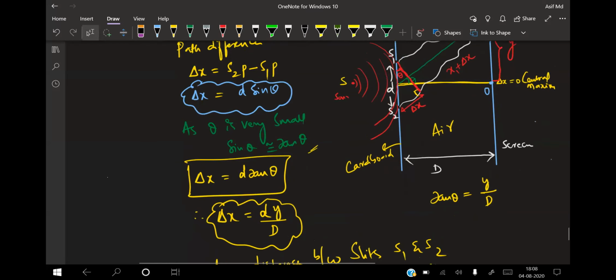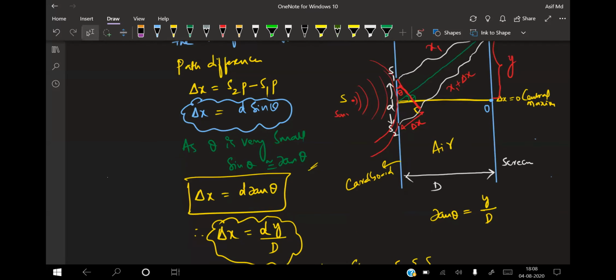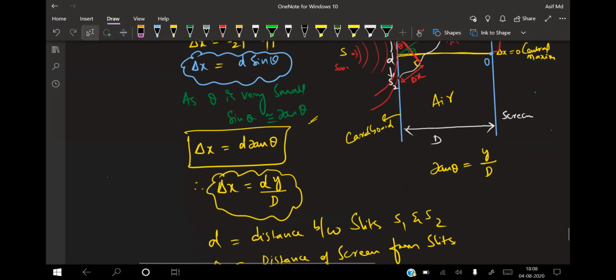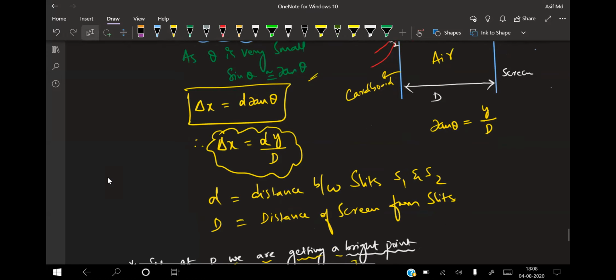Now tan theta from the figure is vertical by horizontal. Horizontal is capital D, vertical is small y. So delta x is equal to d into y by capital D. What is small d? The distance between the slits S1 and S2. Capital D is the distance of the screen from the slits.